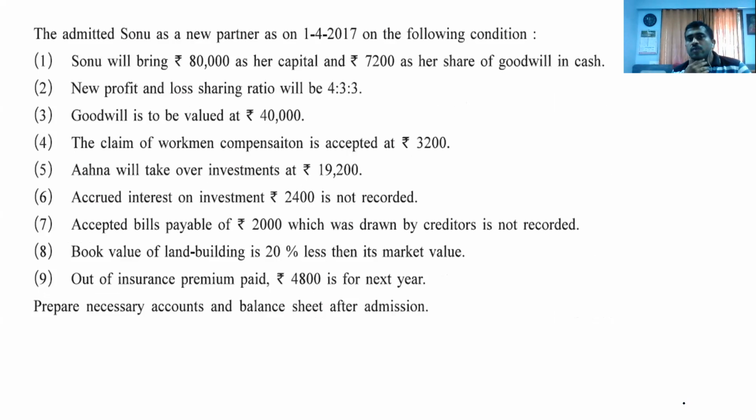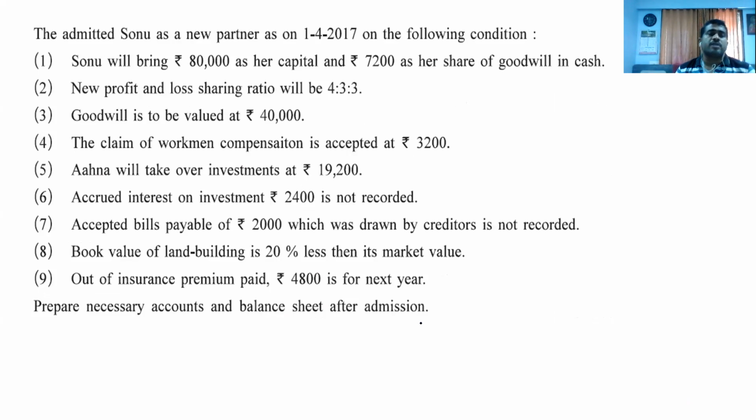Adjustment. Sonu will bring 80,000 as capital and 72,000 as a share of goodwill in cash. So that is important. Goodwill in cash means, you know, two entries we have to pass. Cash to premium, premium to sacrificing partners. New ratio is 4:3:3. Goodwill is valued.